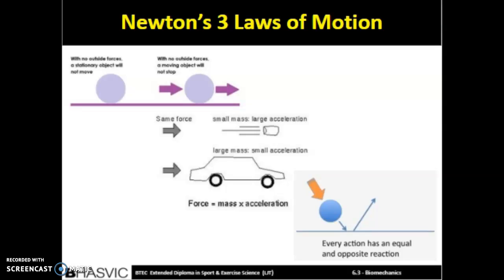Furthermore, acceleration is highly dependent on the object's mass. This is because if there are two objects of the same size, one with a weight of 2 kilograms and the other with a weight of 10 kilograms, if the same amount of force is applied to both the 10 kilogram and the 2 kilogram object, acceleration of the 2 kilogram object will be significantly further, as the smaller object with a lower weight requires less force to overcome its inertial resistance.